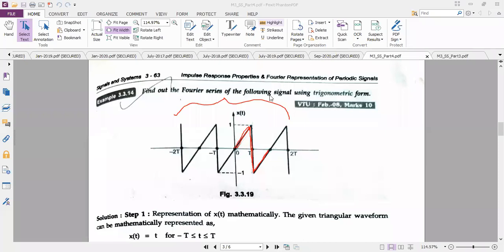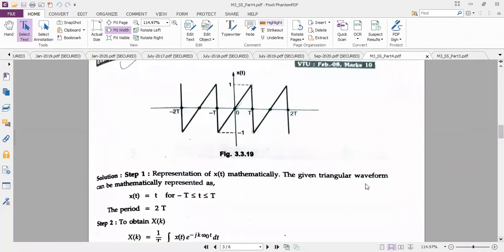So you should know, if you have a triangular wave, how you have to consider x of t. The x of t expression is not given. They may give it or they may not. Depending upon the signal type, you should be able to write the x of t expression. So let me start with the x of t expression for a triangular wave.